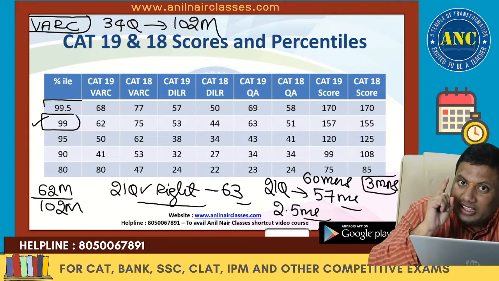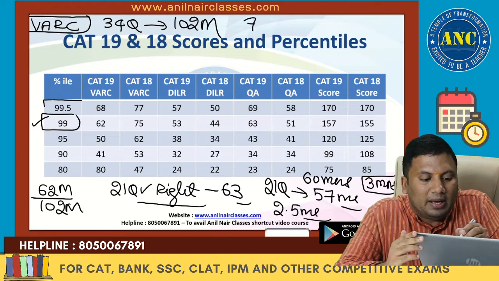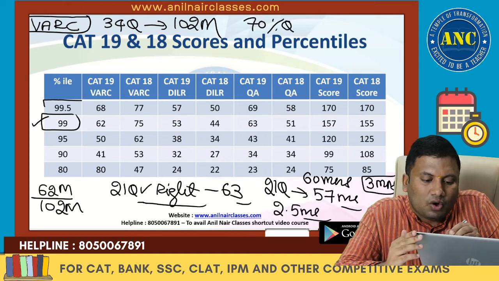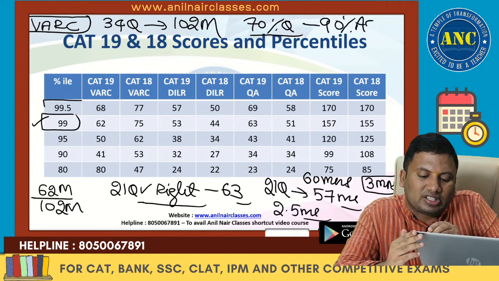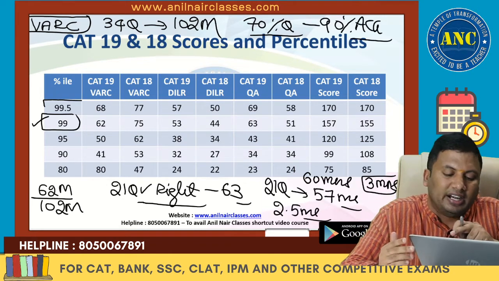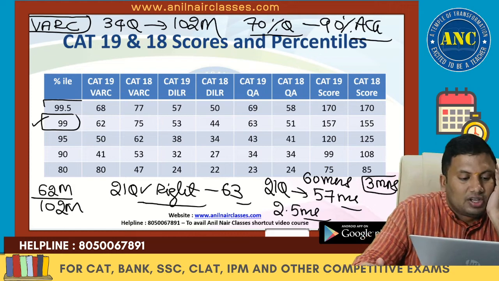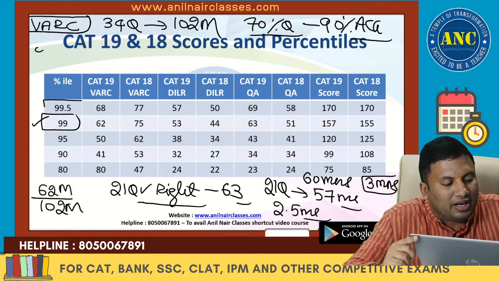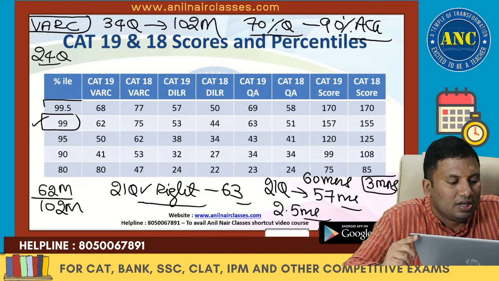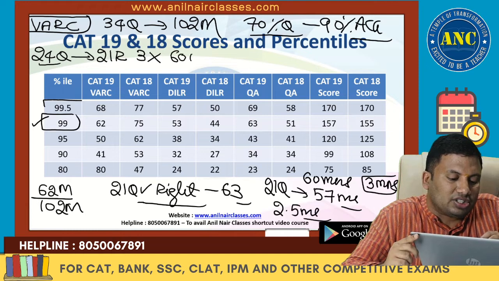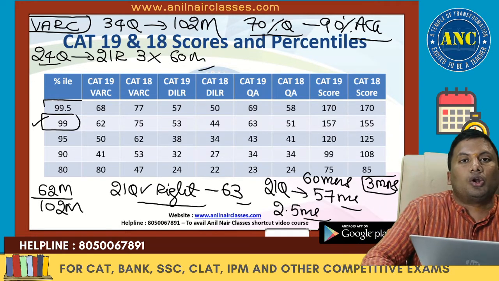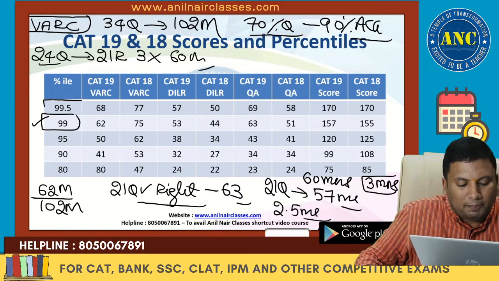That is what again I told you. 70% of the questions in a particular section with 90% accuracy, you are on the safe side. 70% of 34 is 24 questions. 24 questions attempted with 21 right and 3 wrong, still you are at 60 marks. 60 marks is closer to 98.5 percentile.